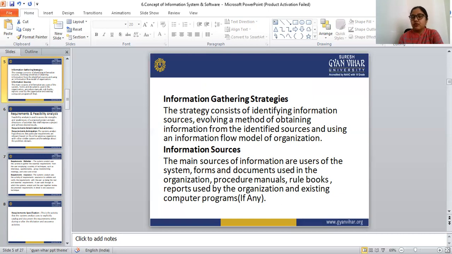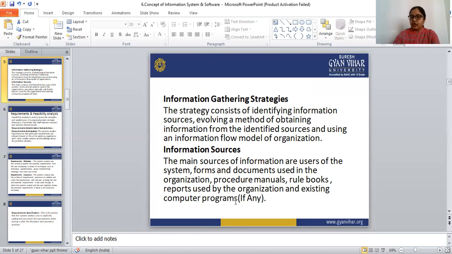Procedure manuals, rule books and reports are again sources. The main sources are the users of the system, the available forms and documents, procedure manuals, rule books and reports used by the organization, and any existing computer program. So these are all the information sources.